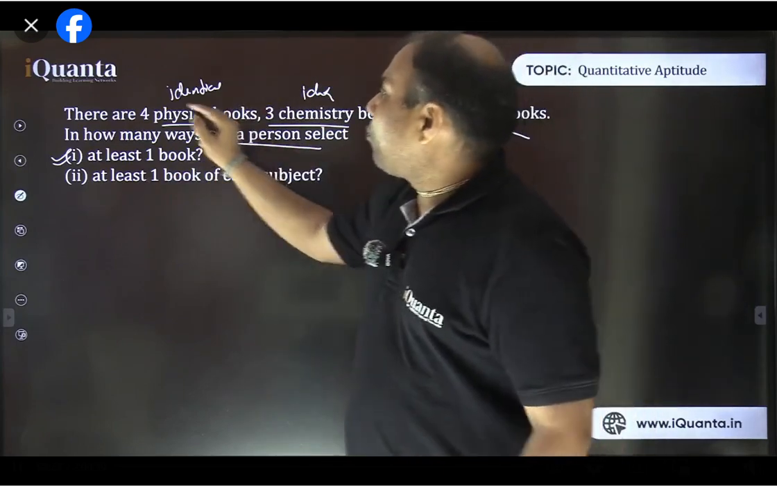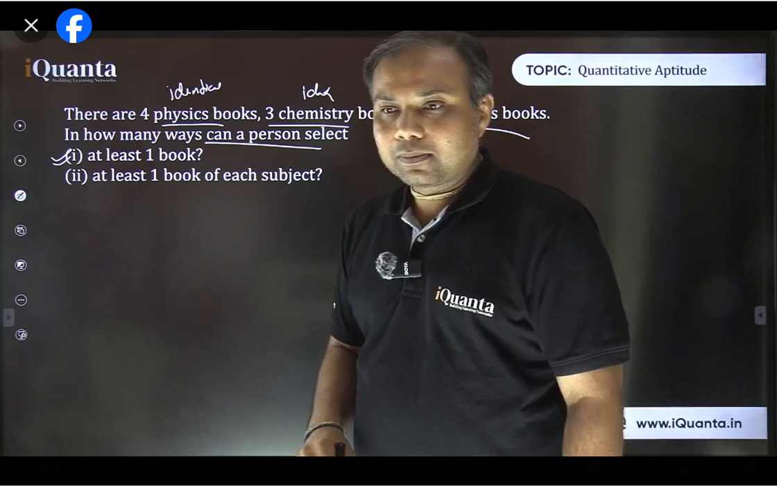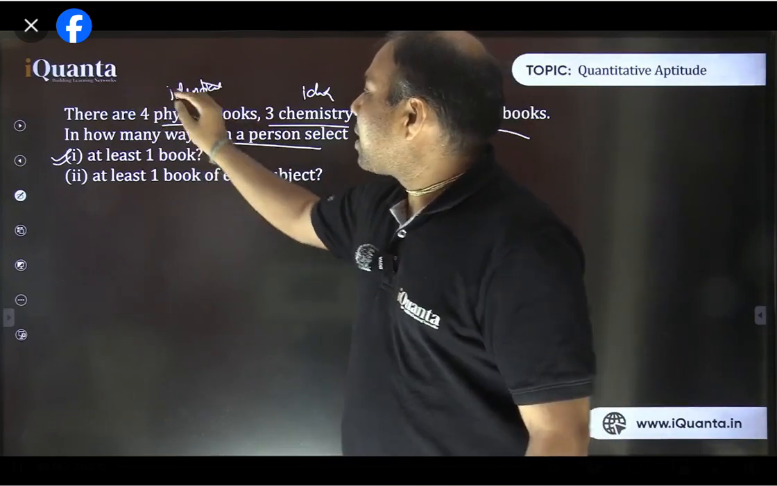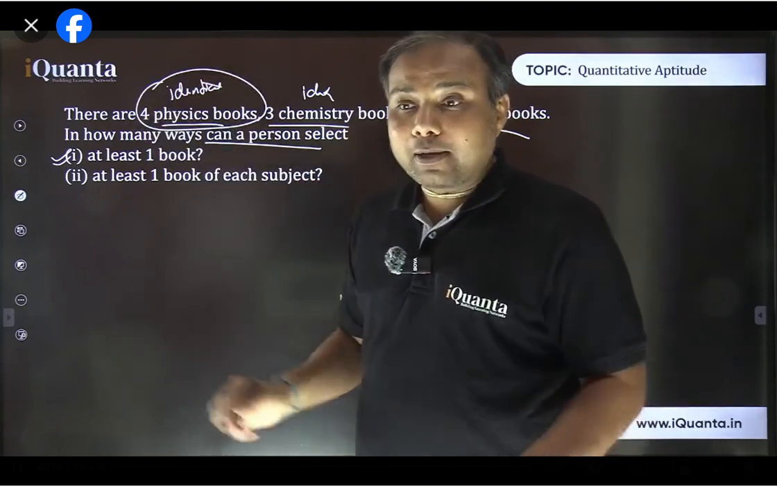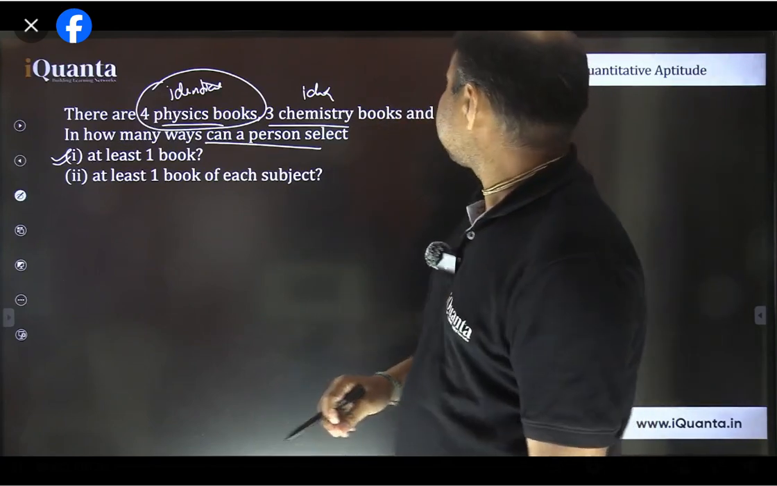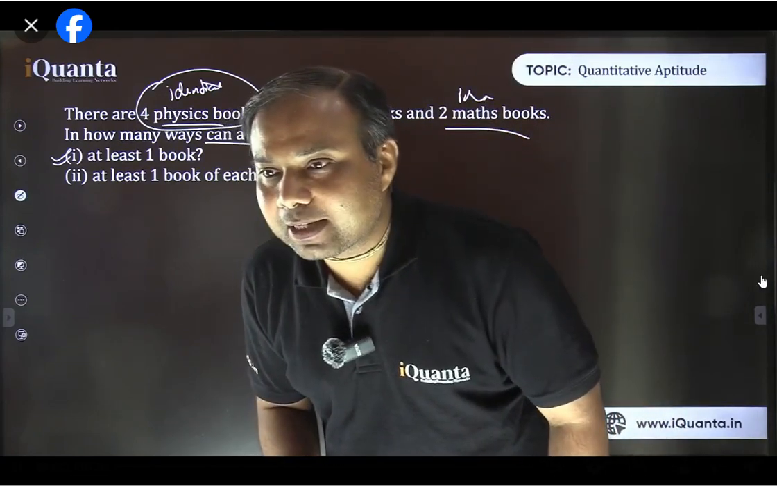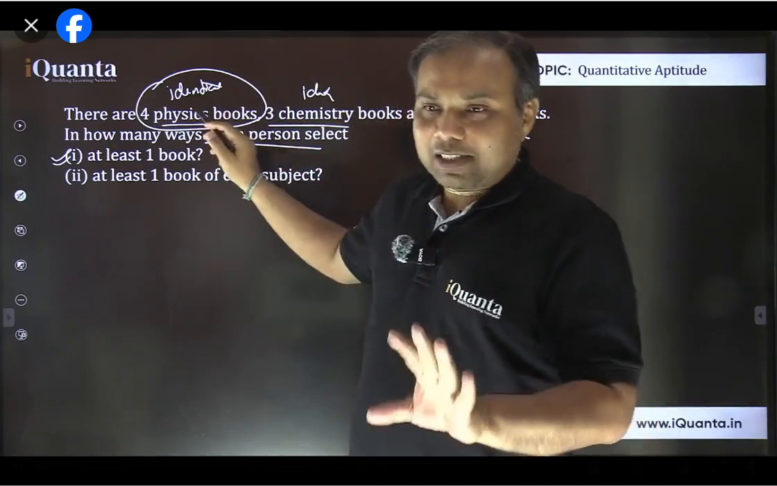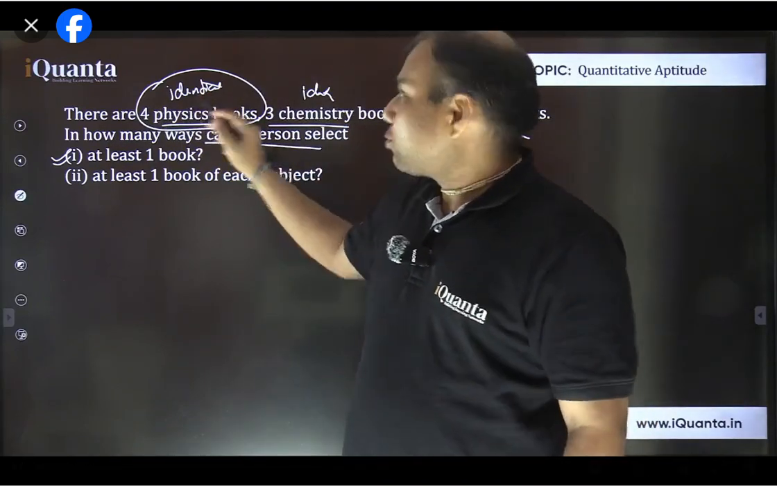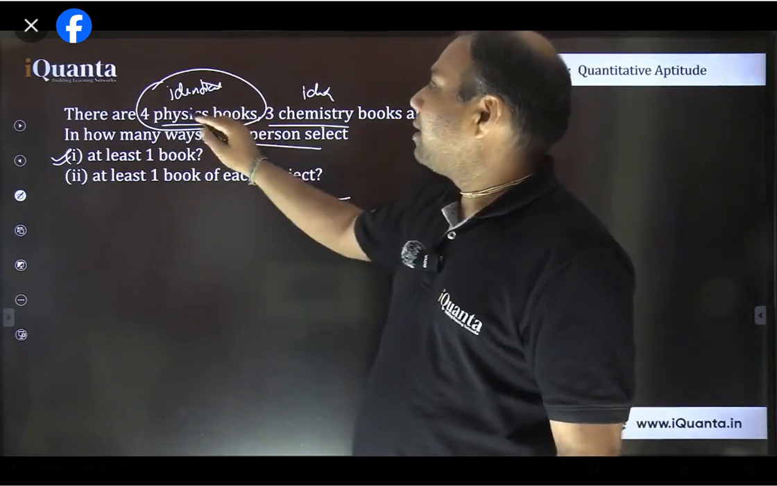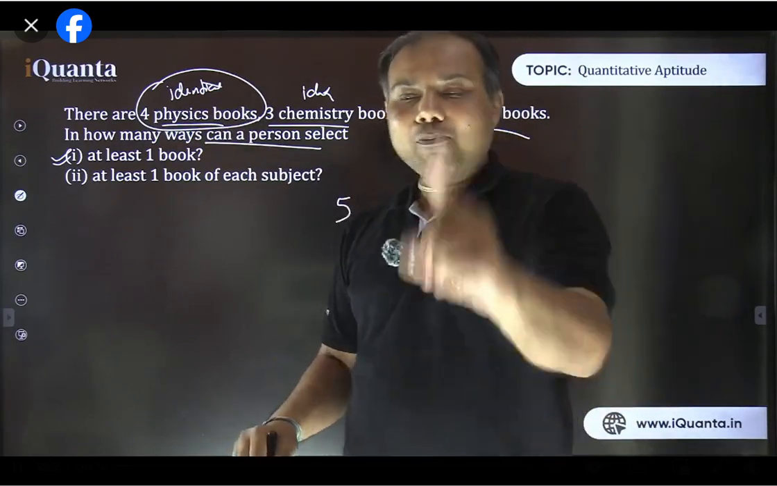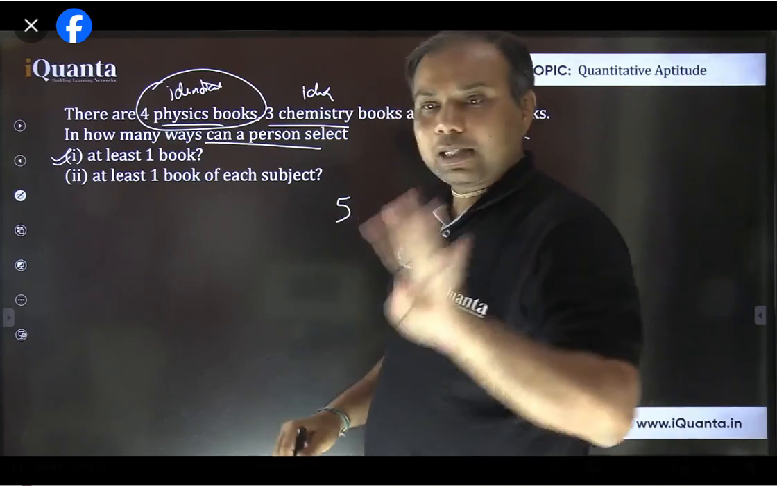Okay, tell me, among 4 identical physics books, how many total selections are possible, including none? Yes, 5 is the correct answer. Many of you are writing that. That's good. There are 5 selections possible, including none. That is 0 books selected, 1 book selected, 2, 3, 4. Right? There are 5 selections possible.